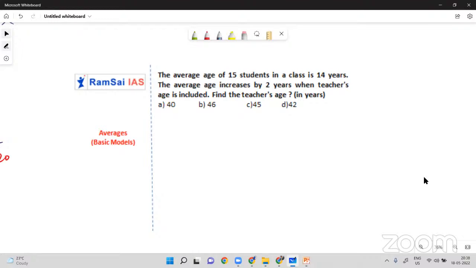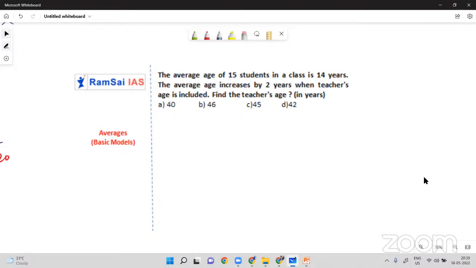Twenty seconds more. Time up. So how to solve this question?